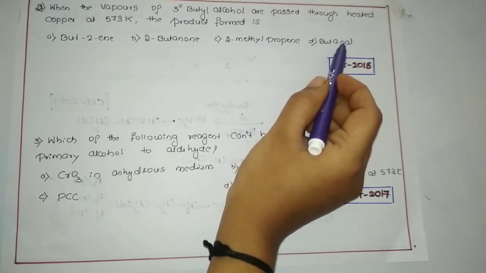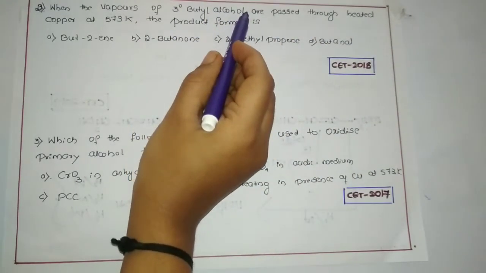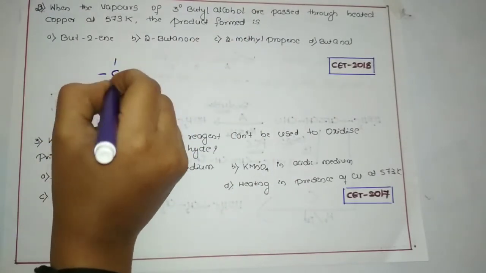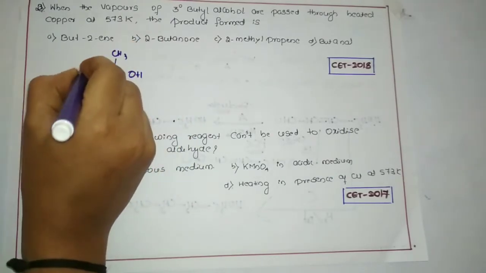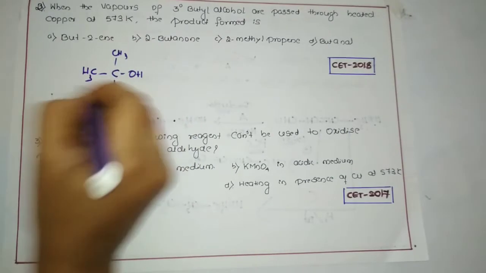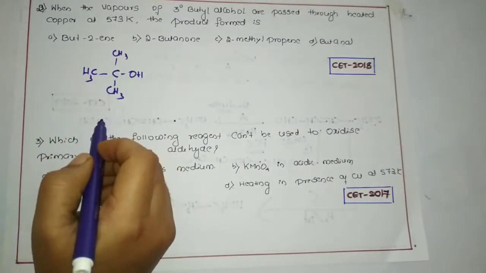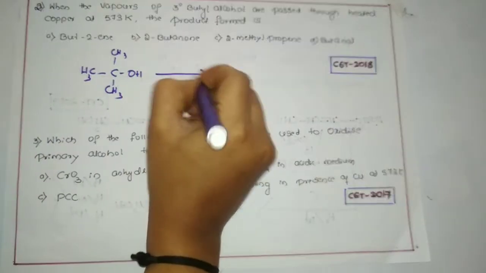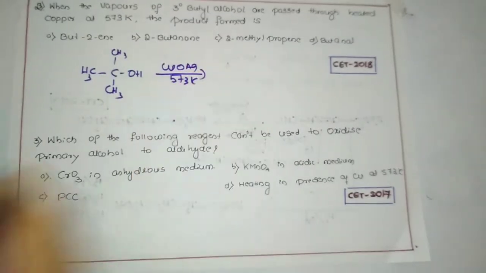Butanol is nothing but an aldehyde. This is also not an option, because here they have mentioned it as a tertiary butyl alcohol. So let us write the structure of tertiary butyl alcohol. This is how we are going to write the tertiary butyl alcohol. The IUPAC name for this one is 2-methyl propan-2-ol. What happens when it is treated with copper or silver at 573 Kelvin?